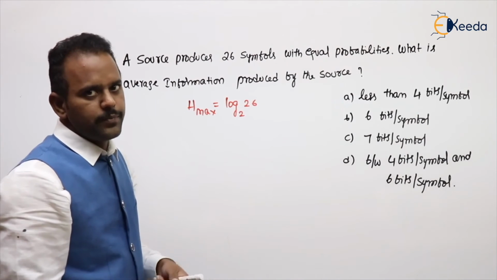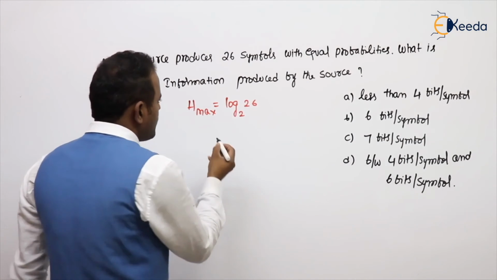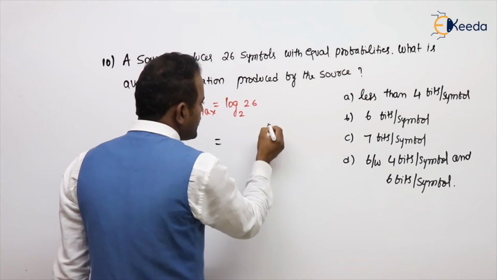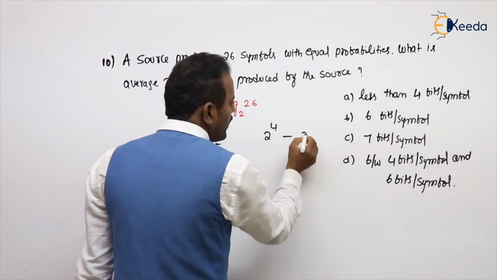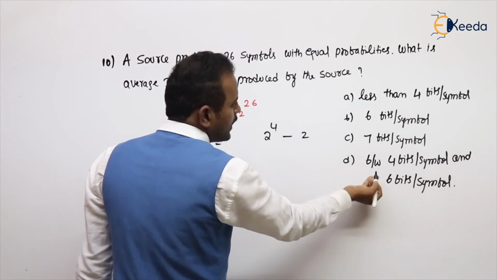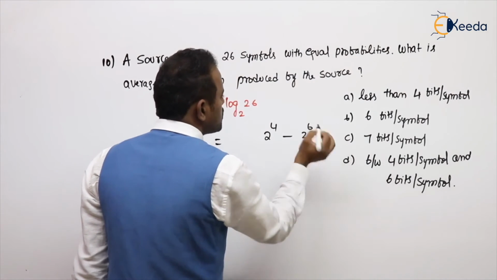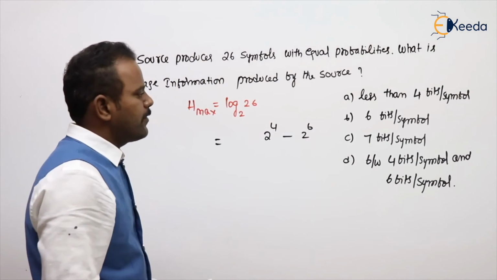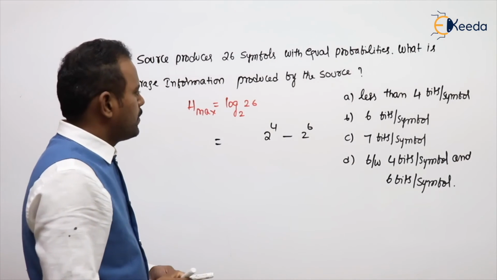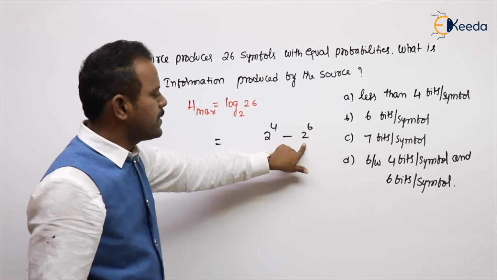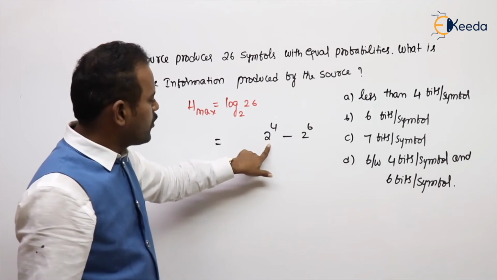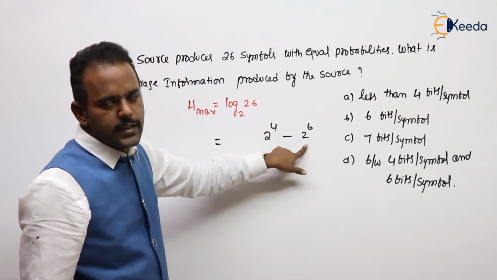Here m means there are 26 symbols. 26 is in between 2 power 4 and 2 power 5, or given 6, you can also say 2 power 6. If it is 2 power 4, it means 4 bits per symbol; 2 power 6 means 6 bits per symbol. 2 power 4 is 16, this is 64.